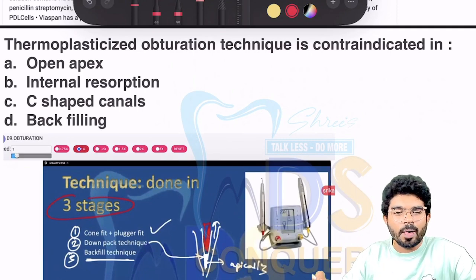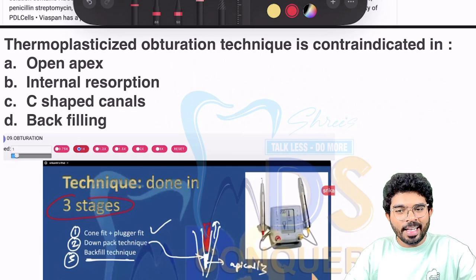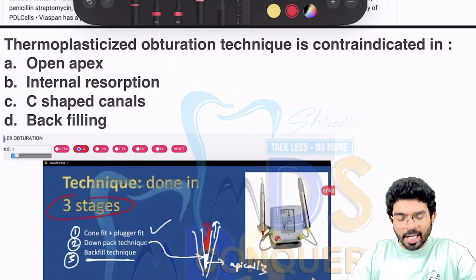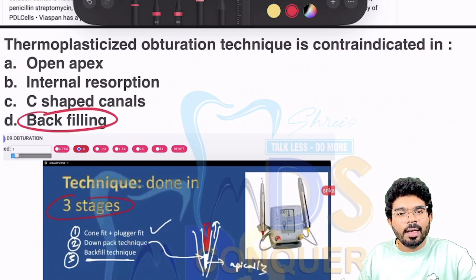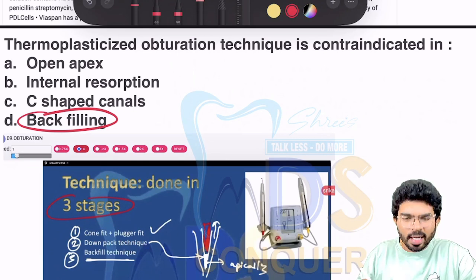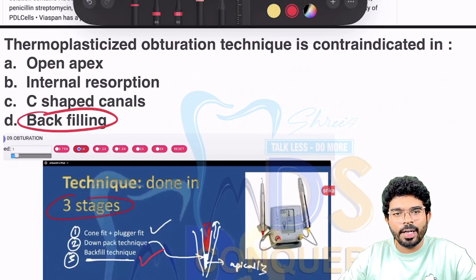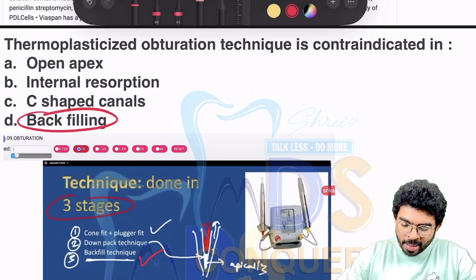So then comes: thermoplasticized gutta-percha technique is contraindicated in which of the following conditions? A simple common sense based question. The only tricky option I have seen is backfilling. We have already discussed backfilling also. This technique is done in 3 parts, where backfilling is one, and of course I have covered this in the video. So it can be done in internal resorption cases.